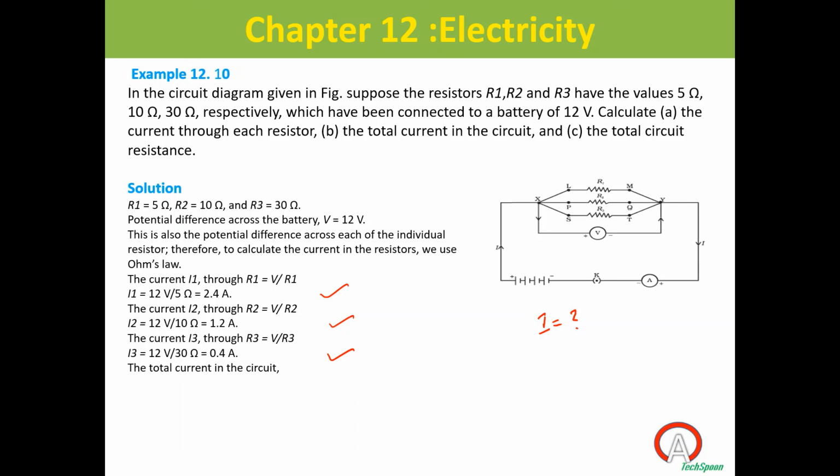Sir, the sum of all three. Yes, since it is a parallel connection, the main current I is going to split into I1, I2, I3. So we can write I is equal to I1 plus I2 plus I3. So find out the total current.